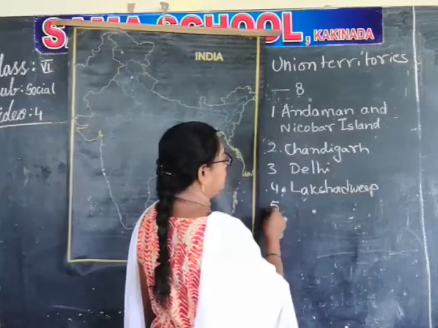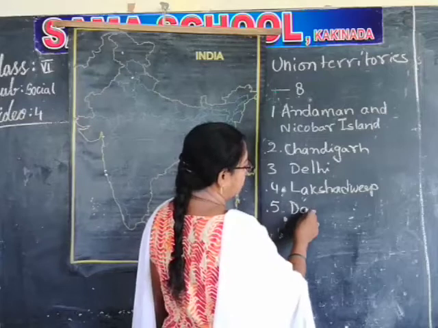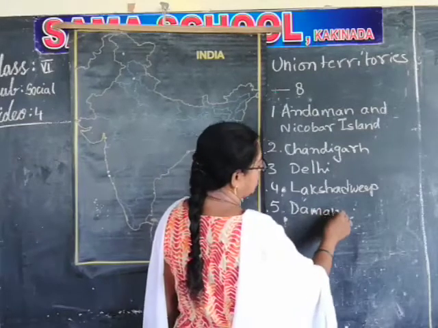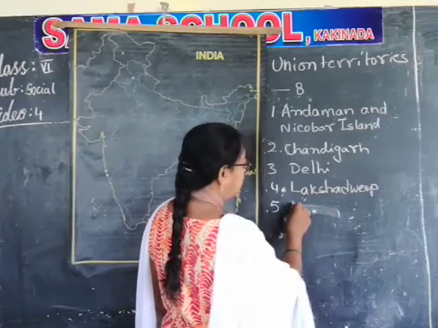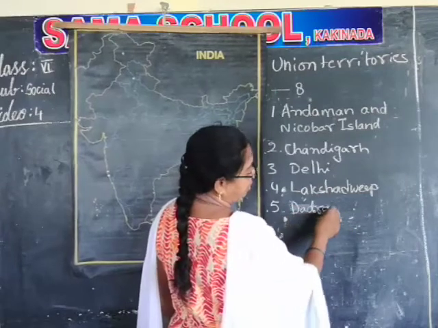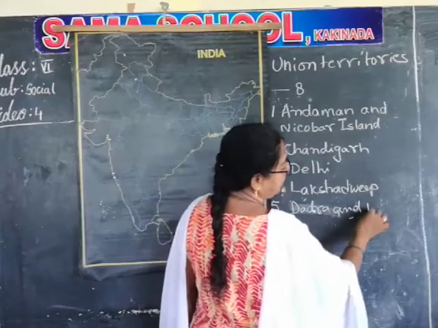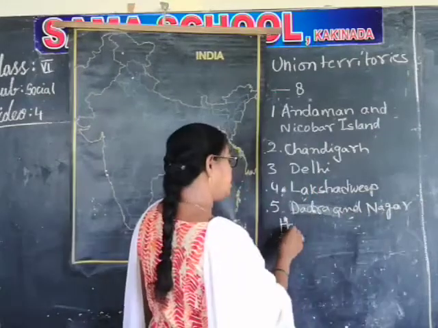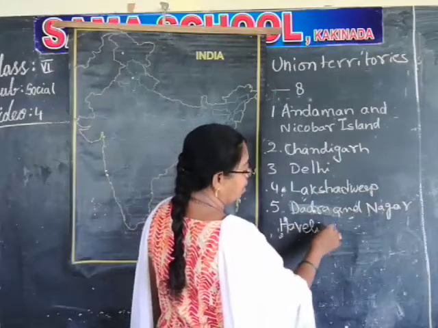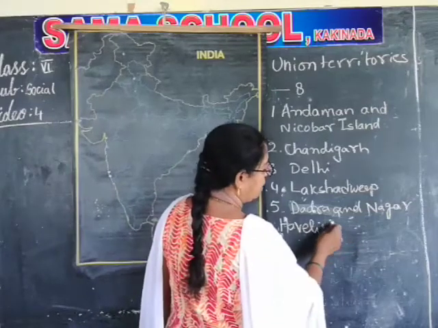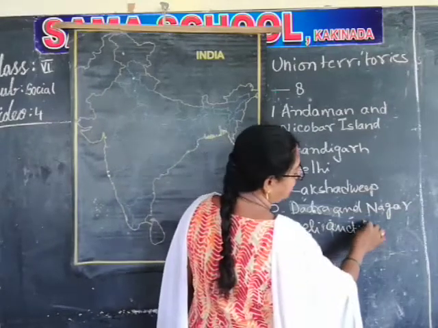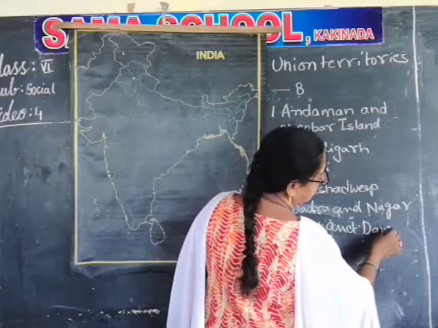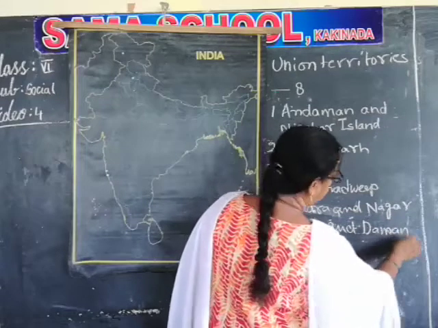Fifth one is Dadra and Nagar Haveli and Daman and Diu.